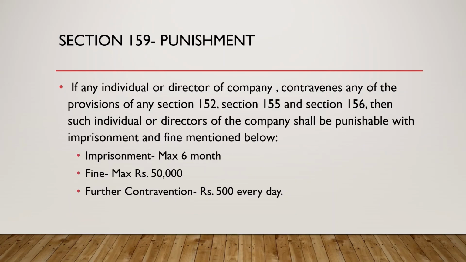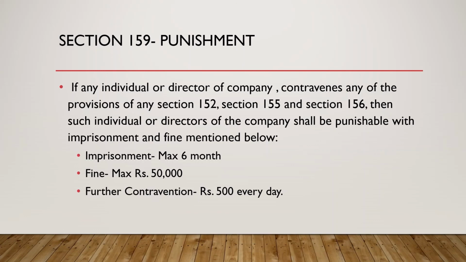The last section we will read under DIN is section 159, punishment. Obviously, for whatever sections we have read till now, like 152, 153, 154, 155, 156, wherever you have an obligation to do something and you have not done it, if any individual or director of a company contravenes any of the provisions of any section, then obviously that person is in default, right? And whenever that person has not followed the rules, he shall be punishable with imprisonment or fine. Imprisonment means jail, or fine, as mentioned below.